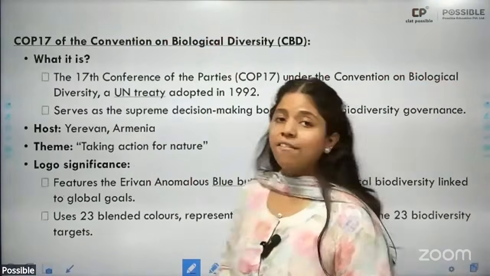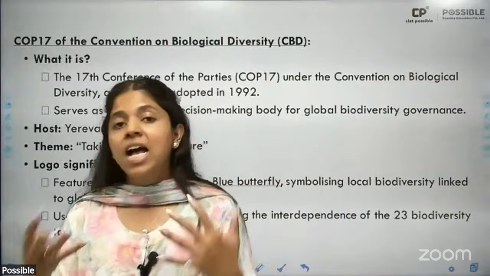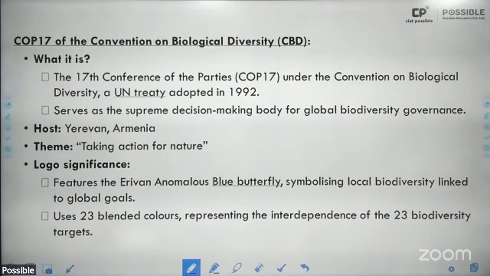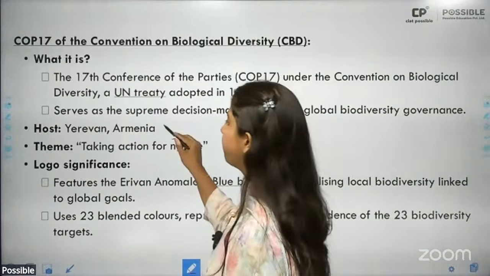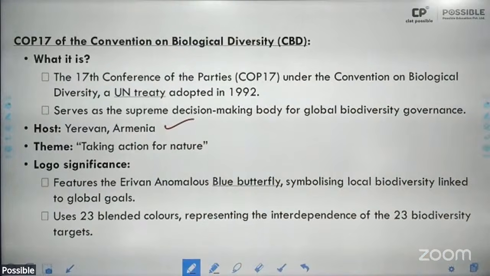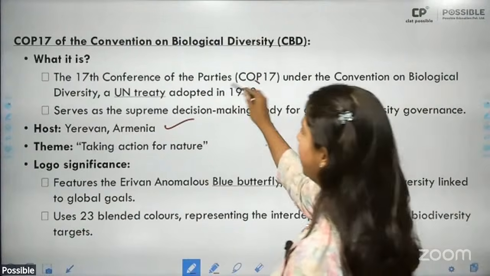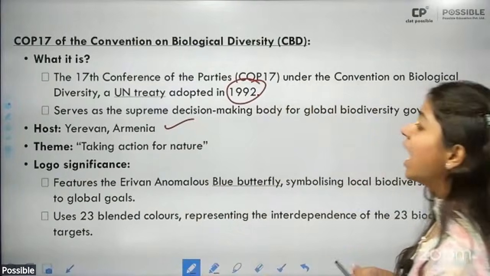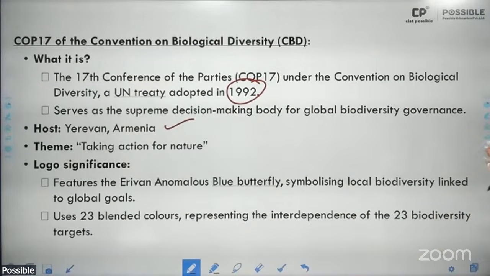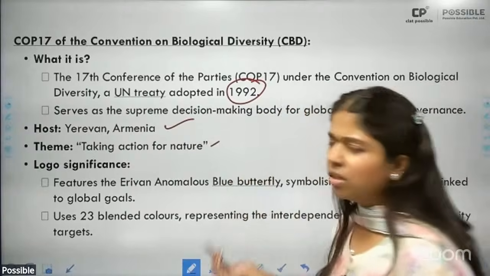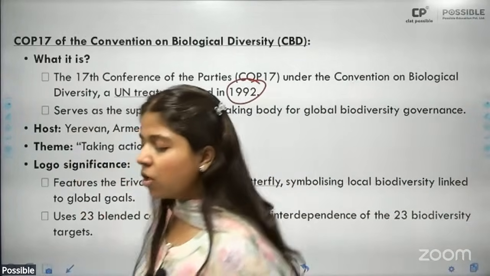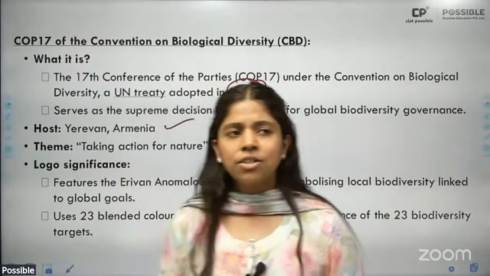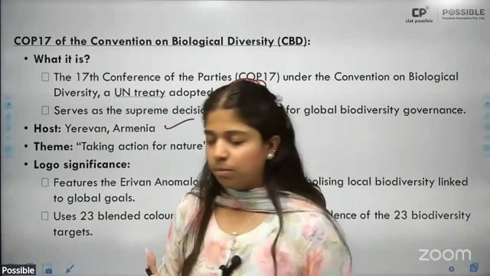Okay. Now, this year we have the COP17, that is Conference of Parties, number 17 of the UNCBD. Where is this to be held? This year it is in Yerevan in Armenia, and this Conference of Parties was established in 1992 itself when the first summit took place, when the entire body came into existence, and it serves as the supreme decision-making body of global biodiversity governance. Do keep in mind the theme, although the theme for this is not very important. Themes mostly are not asked in the exam, but do remember the themes of certain important ones like the Republic Day, etc. But do not kill yourselves over learning the theme, okay?